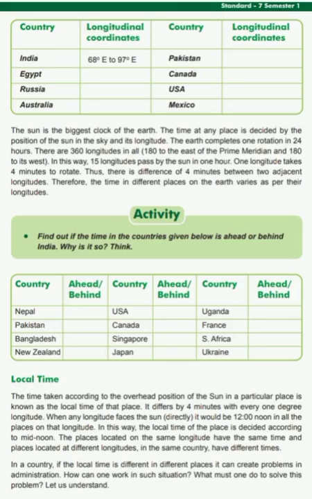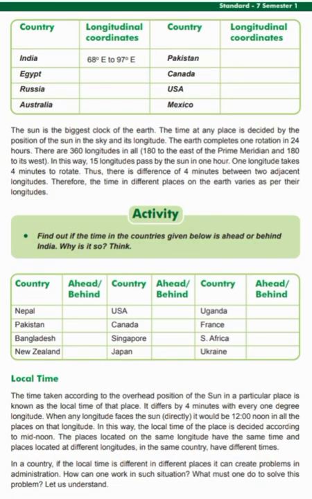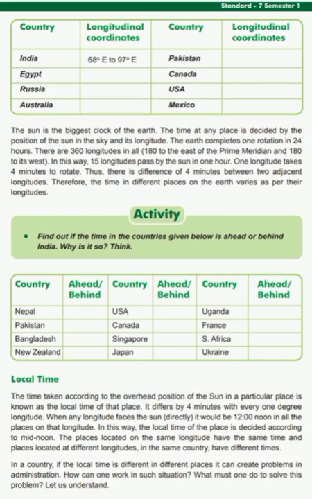Students, let's complete the table of longitudinal location. India: 68° east to 97° east. Egypt: 24.5° east to 35° east. Russia: 28.5° east to 180° east. Australia: 113° east to 153° east.